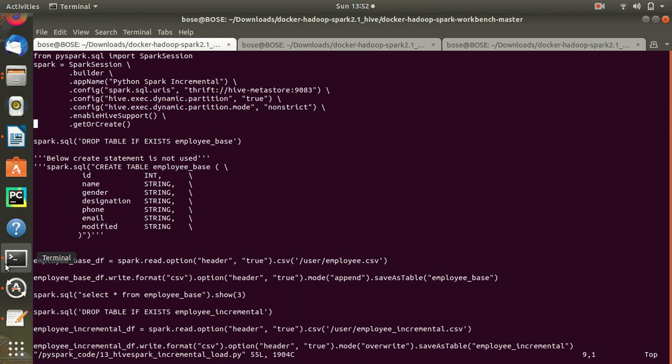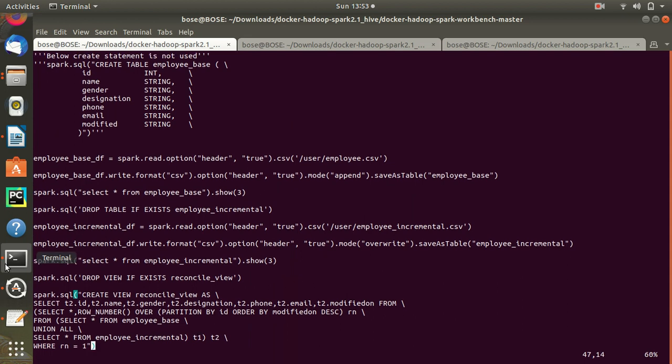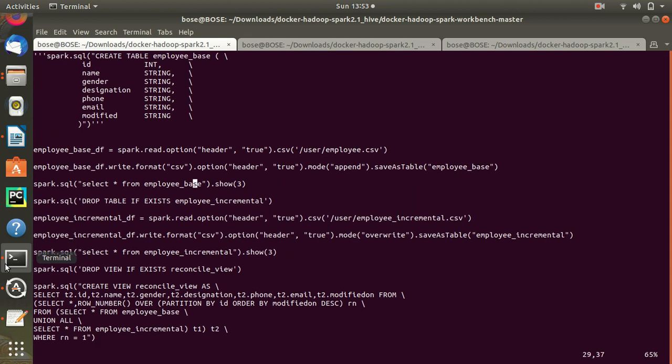We first drop the employee base table if it exists already, then we do an activity of creating another table. Previously we were doing an insert into; now we will do a create as, and we are creating a table here with a save as.